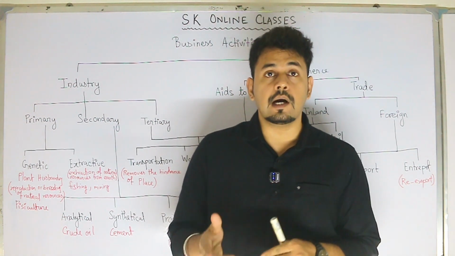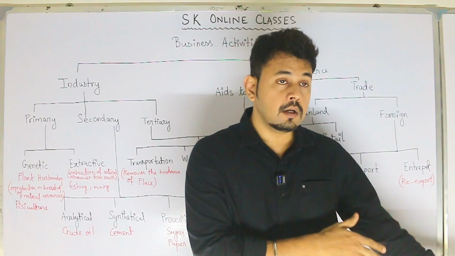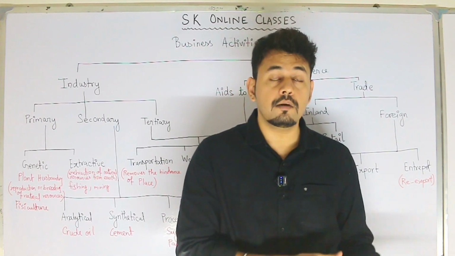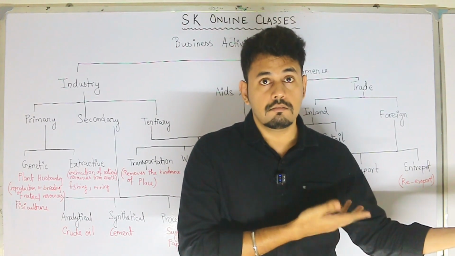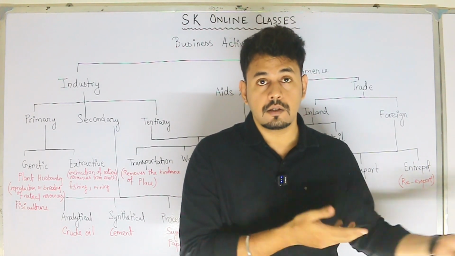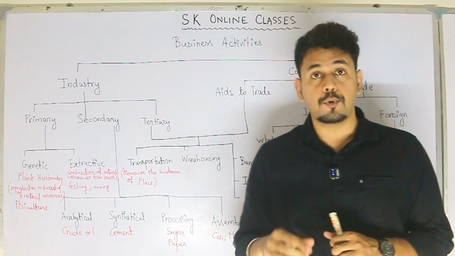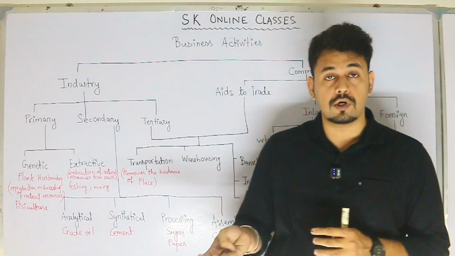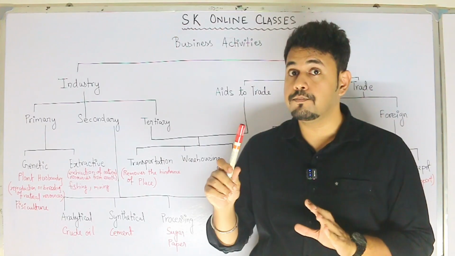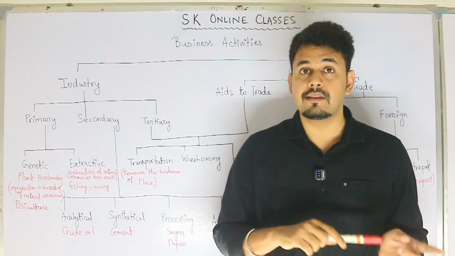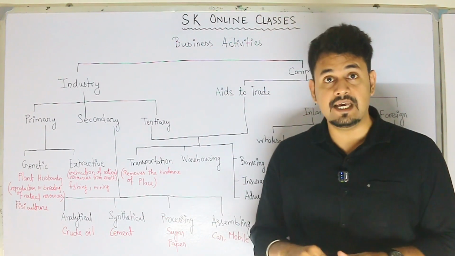Now from Darjeeling, how to get it to Siliguri or to Kolkata or to Maharashtra or to some other country like the Netherlands? It can be done through transportation. Transportation can be in various forms, waterways, roadways, airways, but the product is available there. That is possible only because of transportation. So it removes the hindrance of place.